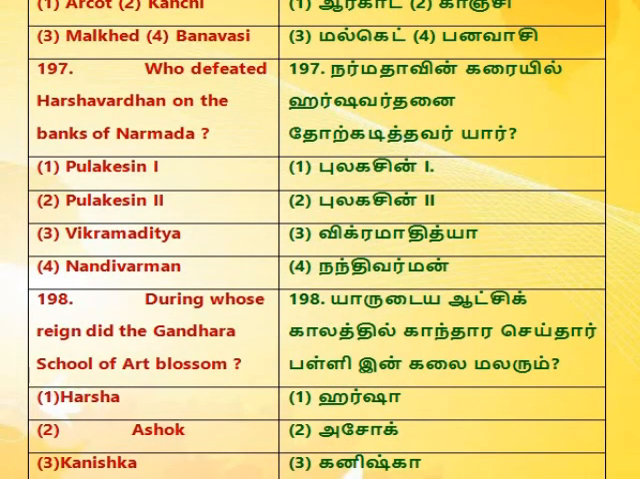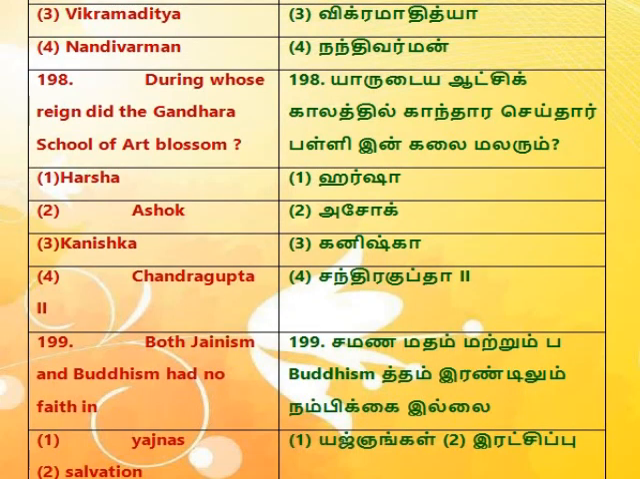197. Who defeated Harshavardhana on the banks of Narmada? 1. Pulakeshin I. 2. Pulakeshin II. 3. Vikramaditya. 4. Nandivarman. 198. During whose reign did the Gandhara school of art blossom? 1. Harsha. 2. Ashoka. 3. Kanishka. 4. Chandragupta II.